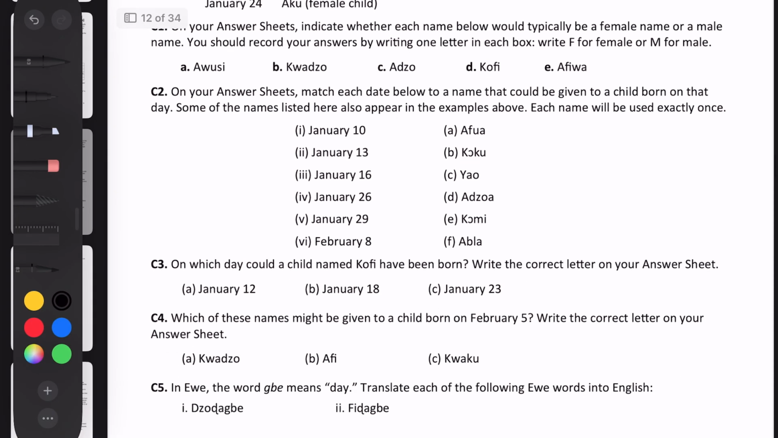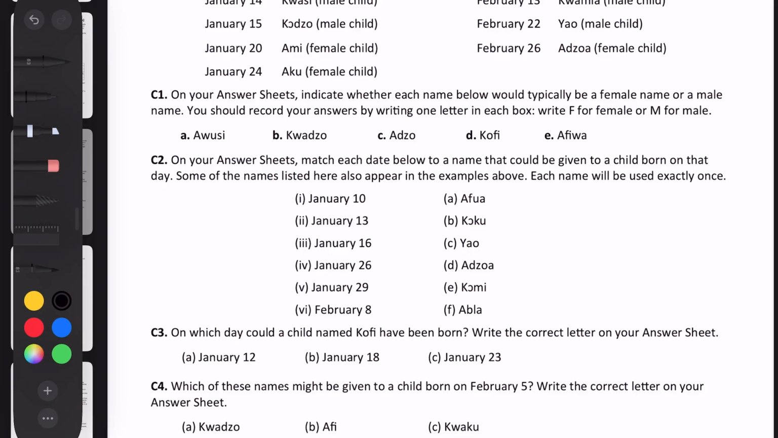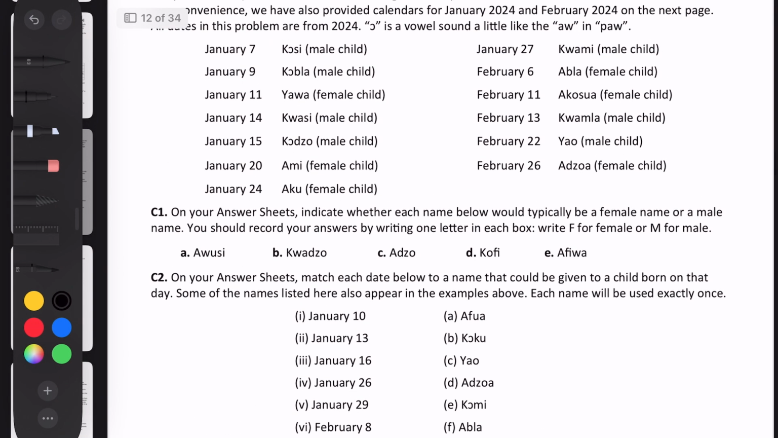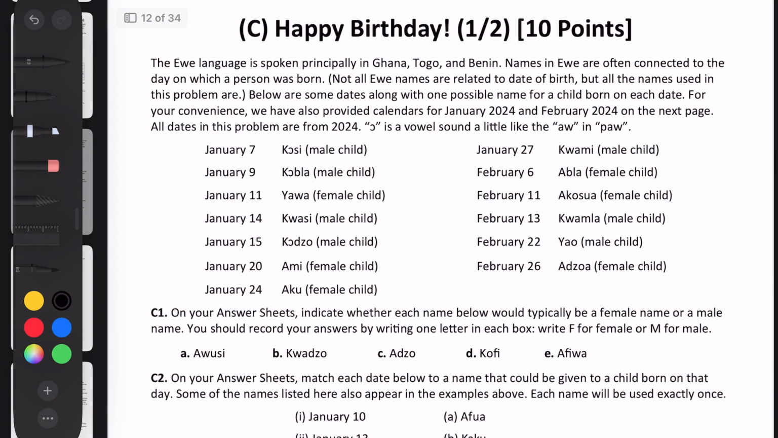On your answer sheets, indicate whether the name below would typically be a female or a male name. So we can just look at which kind of names are male names and which kind of names are female names. And I'm noticing that pretty much all of the male names start with K. So we can assume that if a name starts with K, it's going to be male. And for the females, a lot of the A names are female, like these. So that will be our basic rule.